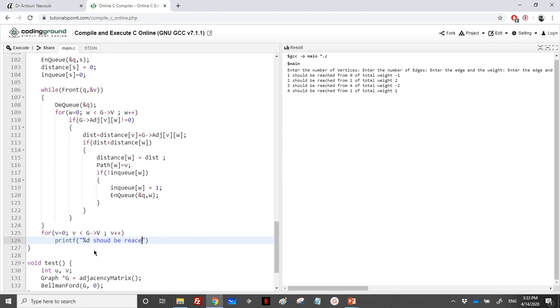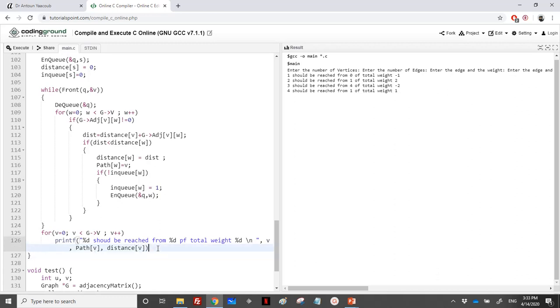So I will keep the same output as in the example, from %d of total weight %d backslash n, and first it's V, and then we have path of V, and then we have distance of V.